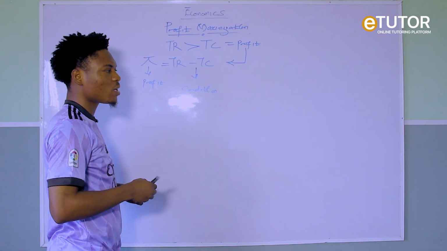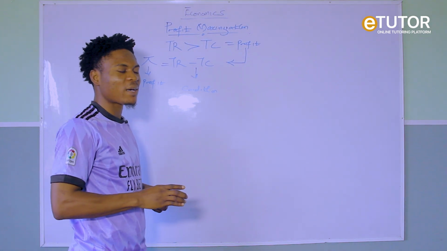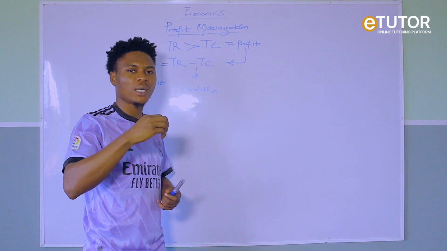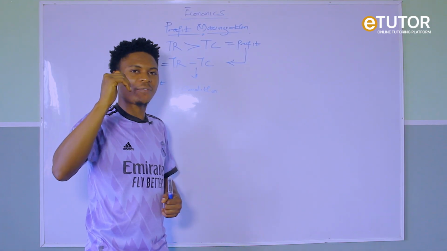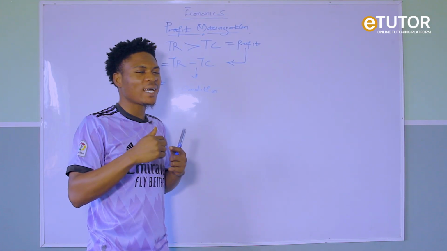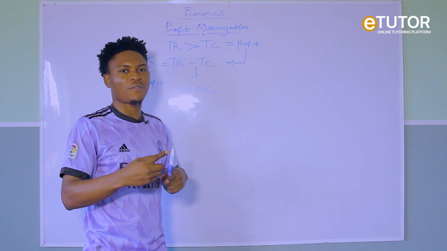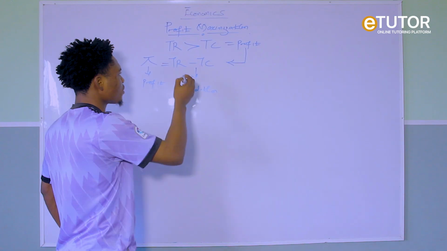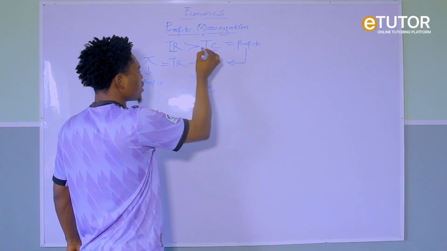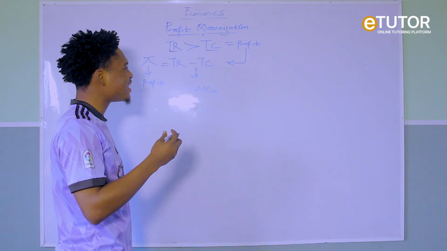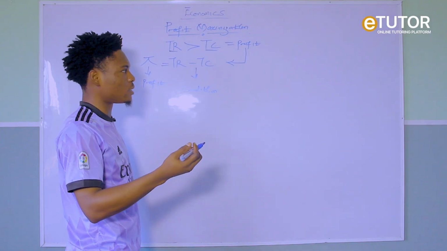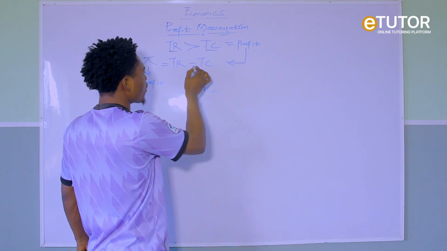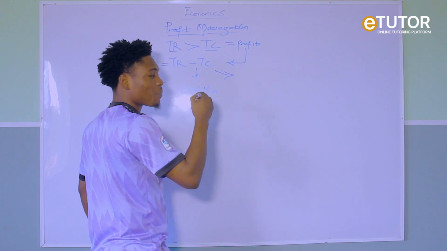Maximized. When we say maximization, maximization simply means you enjoy the highest what? Benefit. Are you getting it now? So the highest benefit in terms of rationality for a producer is when the total revenue and the total cost has the highest positive differences, because this TR minus TC could be at a particular quantity.